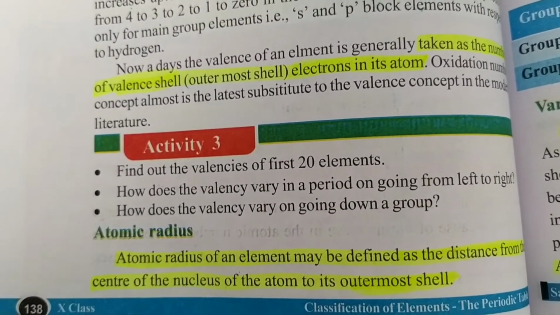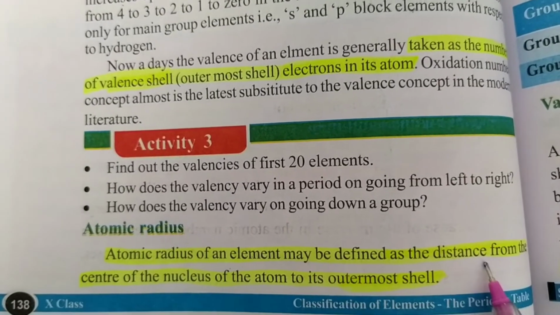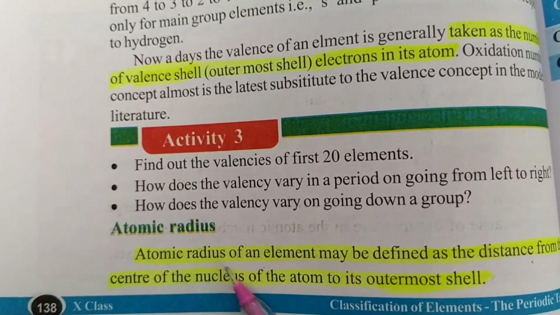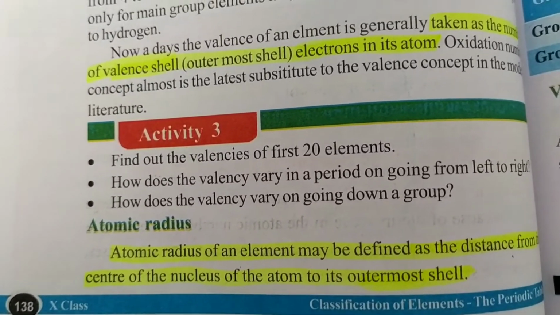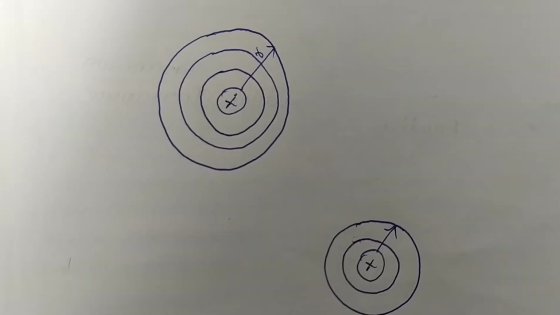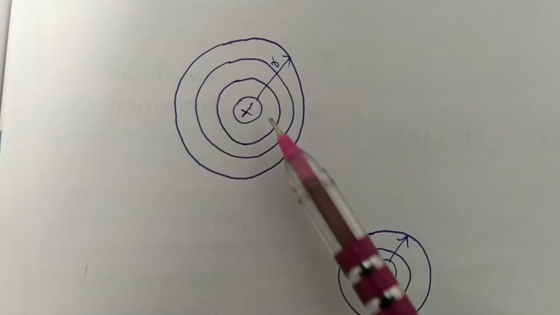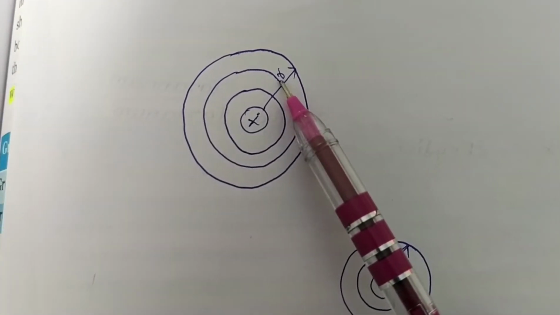So here is the atomic radius definition. Atomic radius of an element may be defined as the distance from the center of the nucleus of an atom to its outermost shell. See here, students, the distance between this nucleus and the outer shell is known as atomic radius.